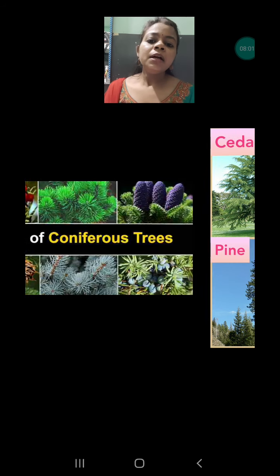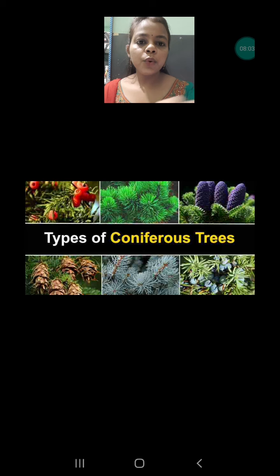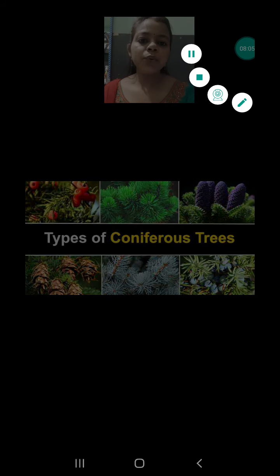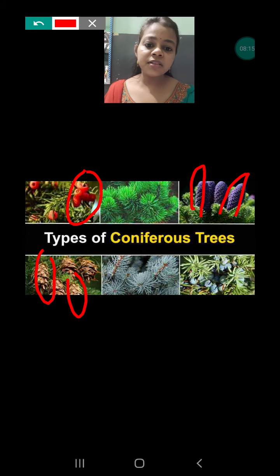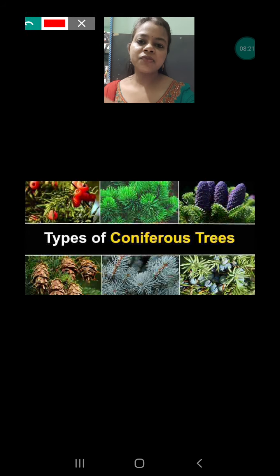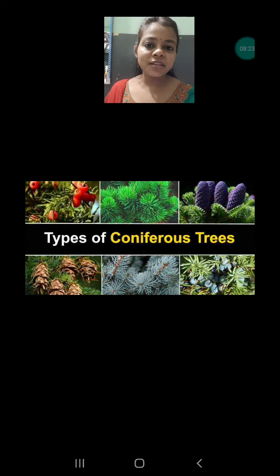Next, due to the cones, as I just told you, they don't bear any flower. Instead of the flower, they have cones. You can see, these are the cones. Instead of flowers they have cones like this, and this is the reason these plants are called coniferous trees. So you should know which type of trees are called coniferous trees. The plants that grow in hilly areas are known as coniferous trees.